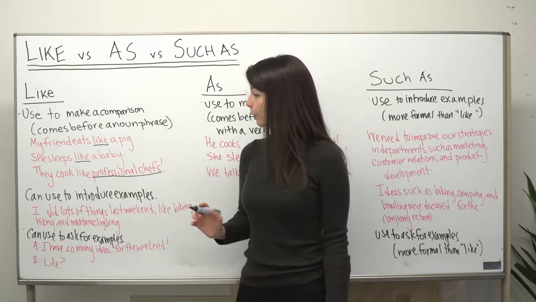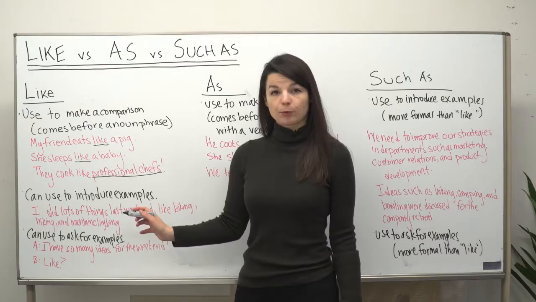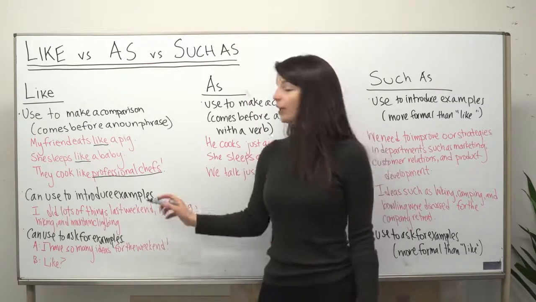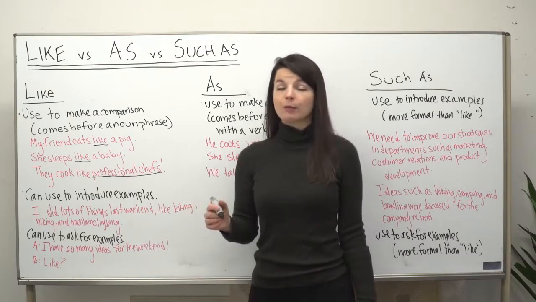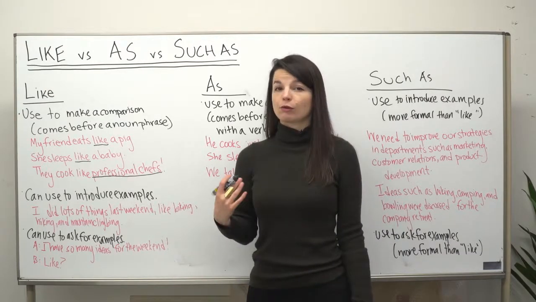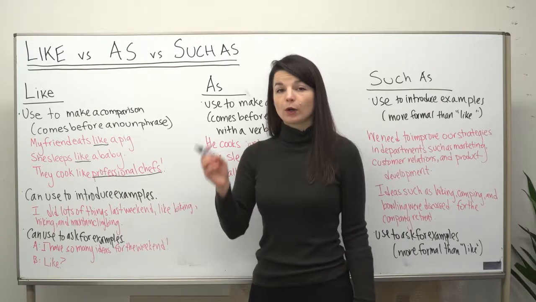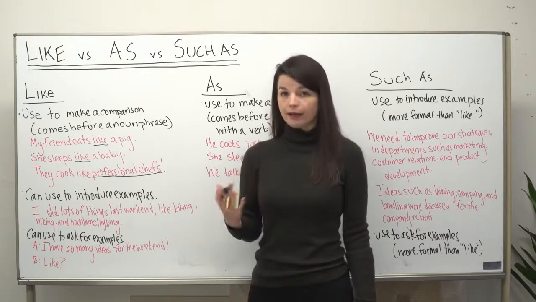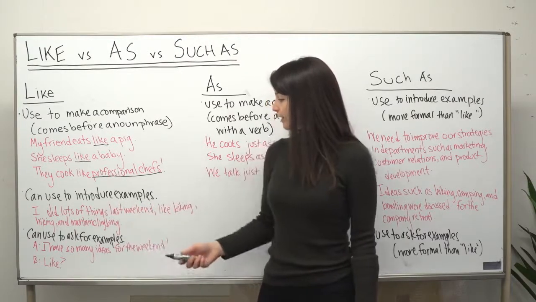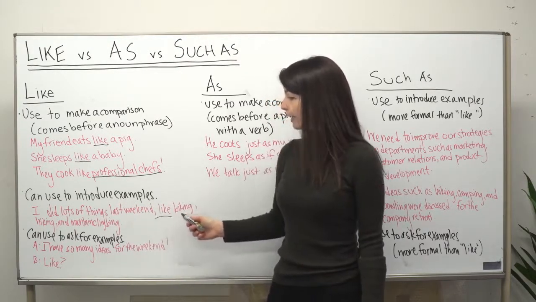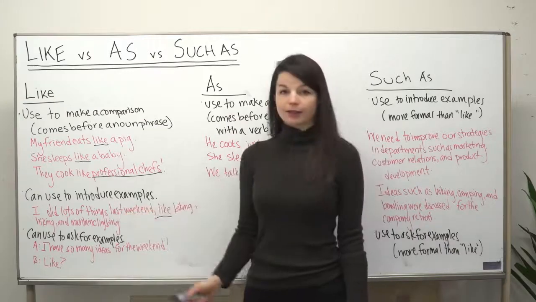Okay, let's look at a couple of other points. We can use the word like to introduce examples, maybe like a list when you're speaking, or maybe when you're writing as well. So when you want to introduce a few examples of something, you can use like to do this. For example, I did lots of things last weekend, like biking, hiking, and mountain climbing.